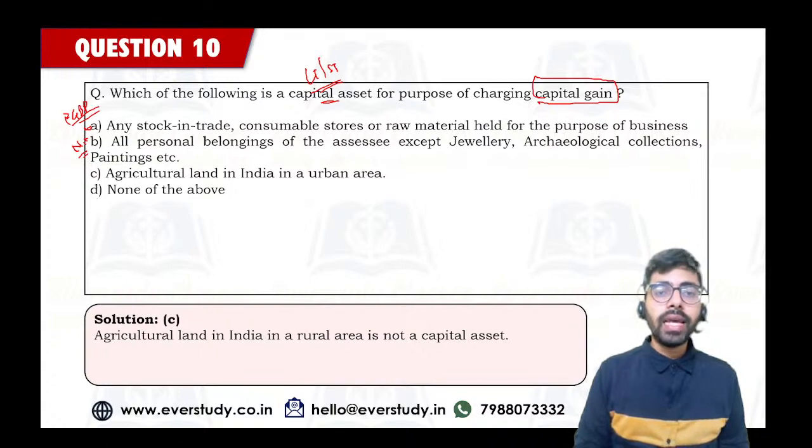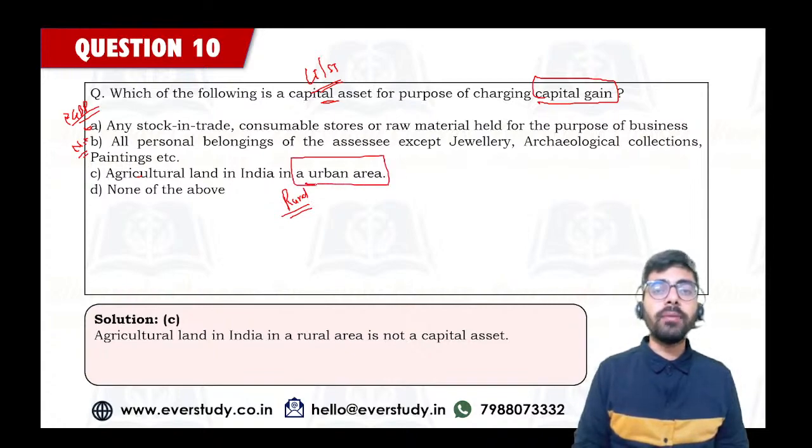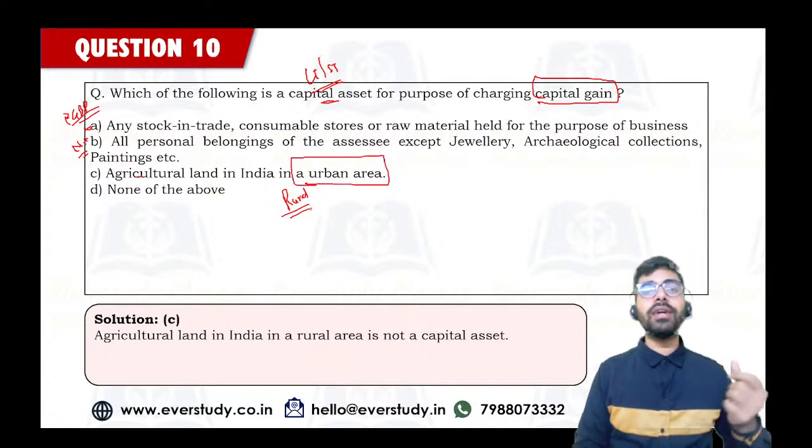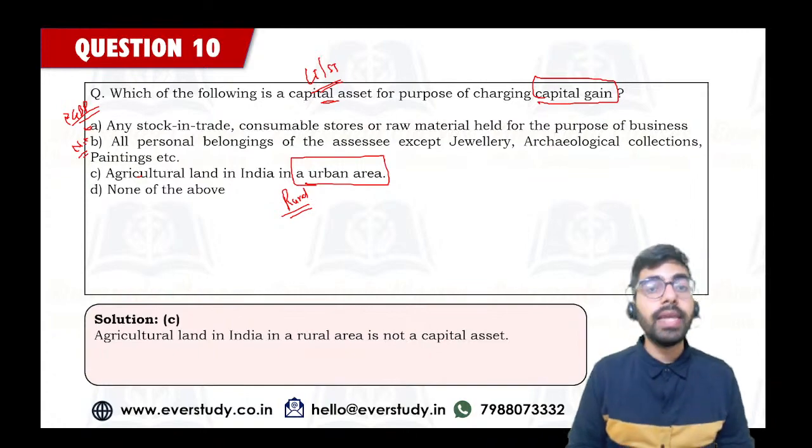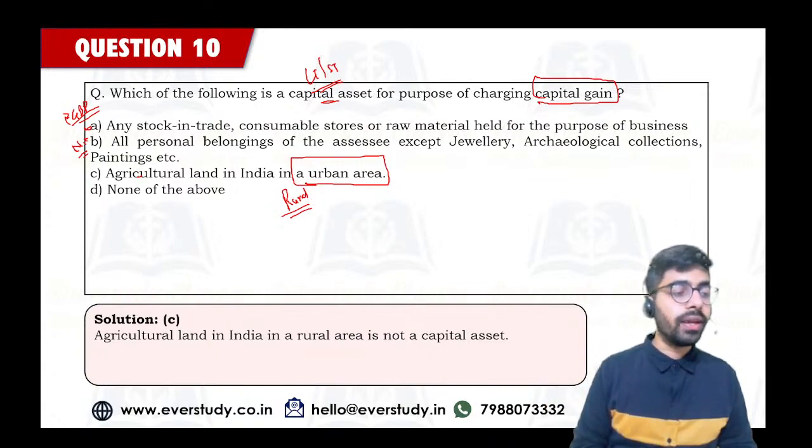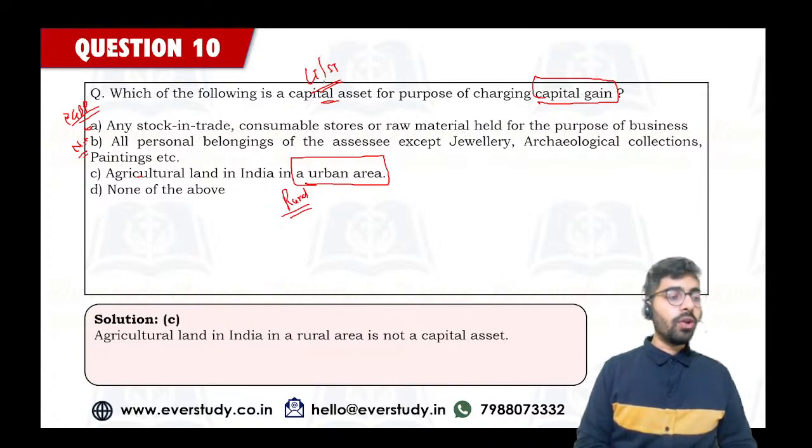Agriculture land, if it is situated in a rural area, then it is not a capital asset. But if it is situated in an urban area, it is a capital asset, and on the transfer of it you would have to pay capital gain unless you claim exemption relating to it. Okay, so correct answer is option number C, not B, not A, not D. Answer is option number C.